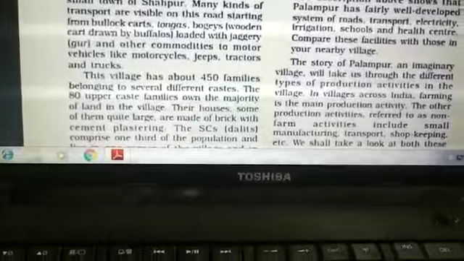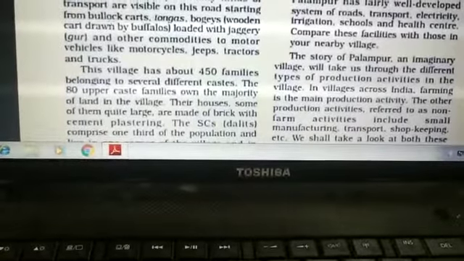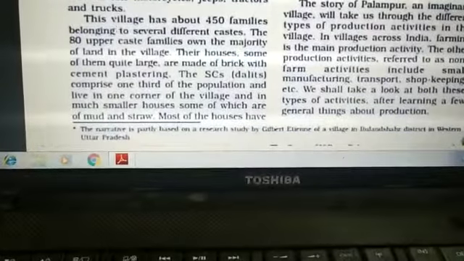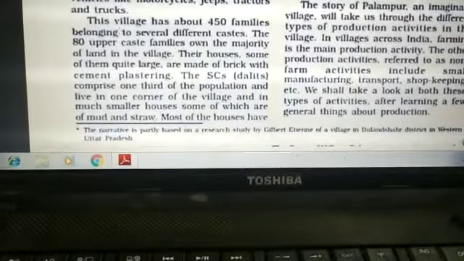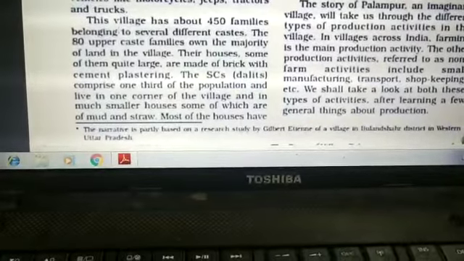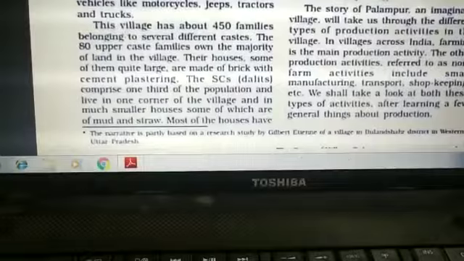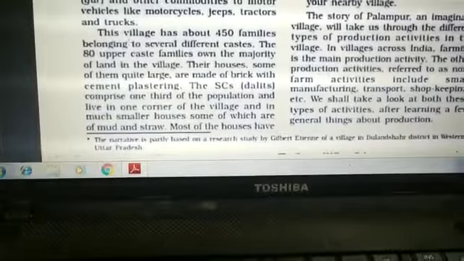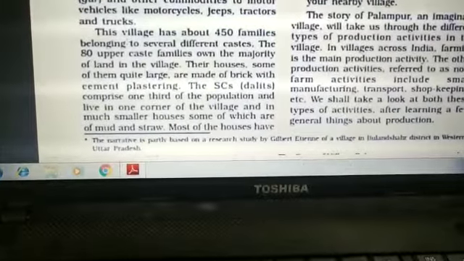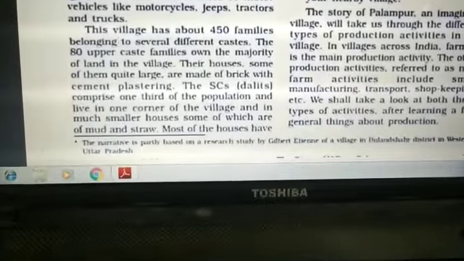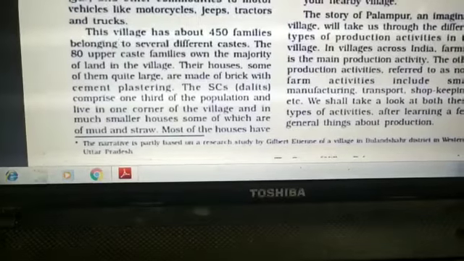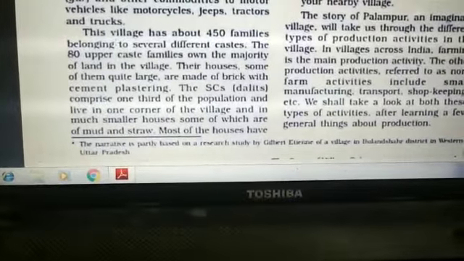In this hypothetical village, about 450 families were living, and they all belonged to different caste systems. Out of these 450 families, 80 upper caste families had the majority of the land in the village. Other people did not have their own land. They used to work as labor on other people's land, or they were engaged in some small scale activities. The houses of the upper caste families were quite large, and they were made of bricks with cement plastering.